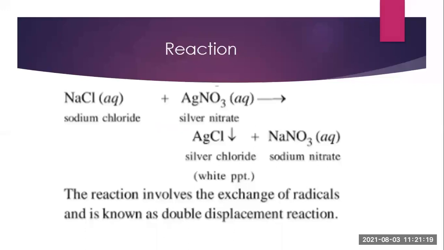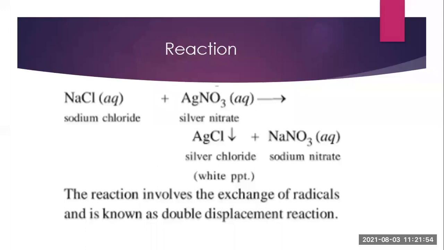Then what happens? Na is positive, and Ag, that is silver, also has a positive charge. So Na will react with NO3 negative, because positive and negative combine with each other and form a new bond, that is, they will form sodium nitrate. And silver and chloride will form a new bond, that is, here silver chloride will be formed. So here a white precipitate is formed and an exchange of both the radicals takes place. That's why the name of the reaction is double displacement reaction.